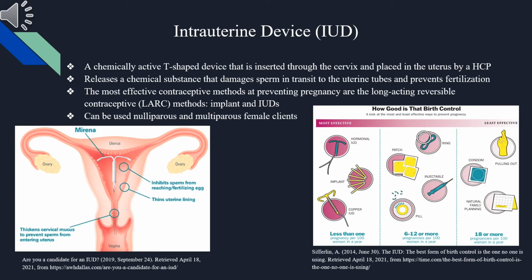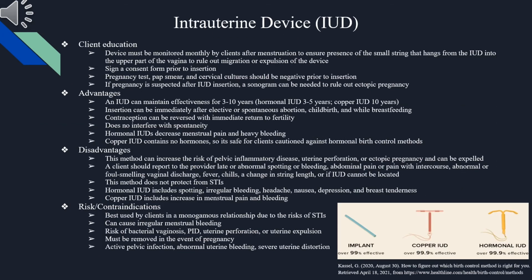Intrauterine device, or an IUD, is a chemically active T-shaped device that is inserted through the cervix and placed in the uterus by a healthcare provider. It releases a chemical substance that damages sperm in transit to the uterine tubes and prevents fertilization. Implants and IUDs are the most effective contraceptive methods at preventing pregnancy because they are long-acting reversible contraceptive methods. It is important to educate the client that the device must be monitored monthly after menstruation to ensure presence of the small string that hangs from the IUD.